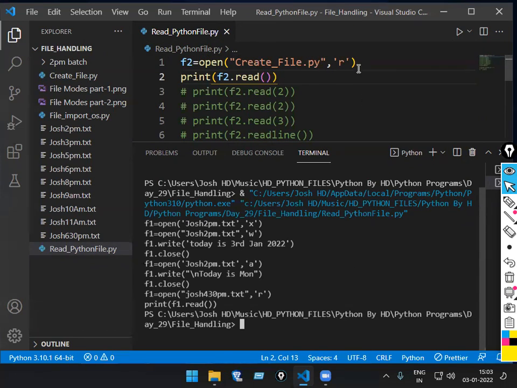The file name you have to pass. In which mode do you have to pass? Read mode. Then try to print. That's a simple logic. Is there any hard work in this one? No. But for this, you will take 1 hour, 2 hours, 3 hours of time.